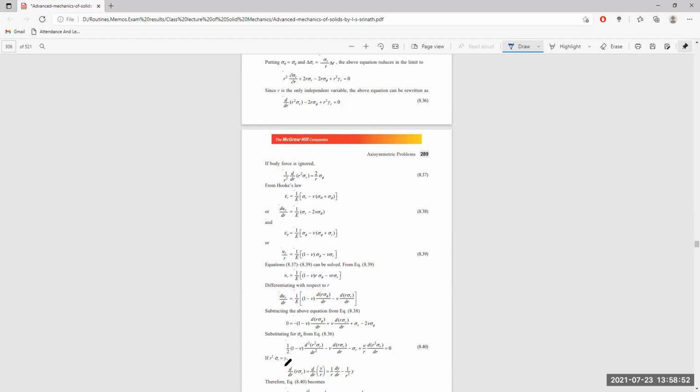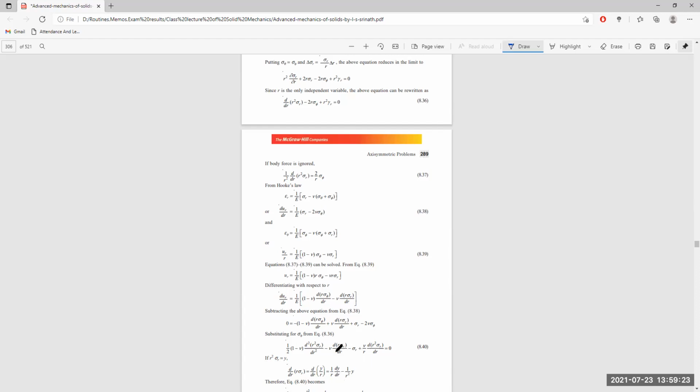If r square sigma r is equal to y, and we put this value of y in simplified form, and put the rest here, we get 1 by r.